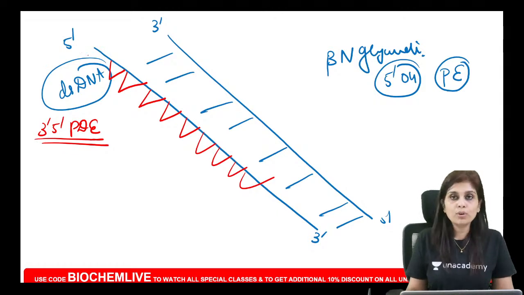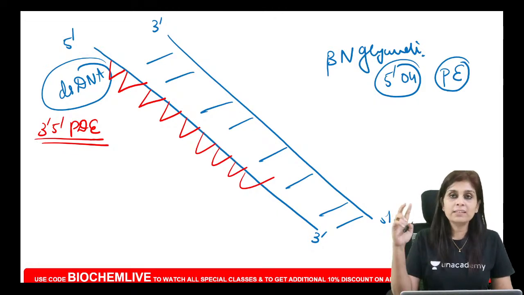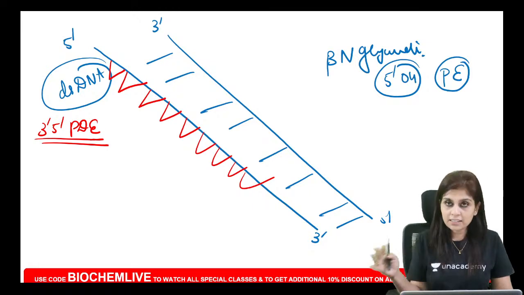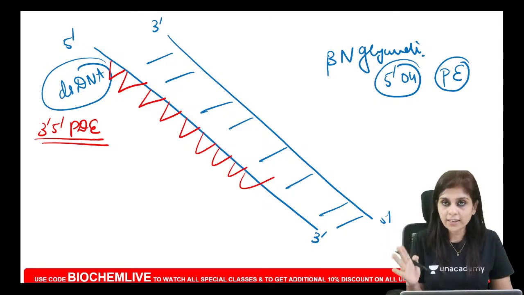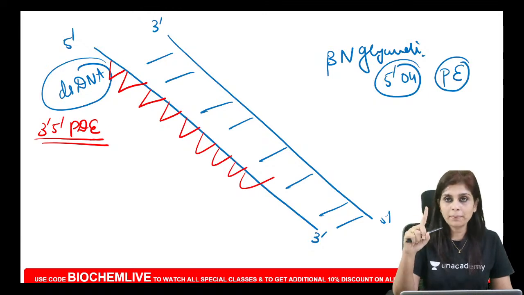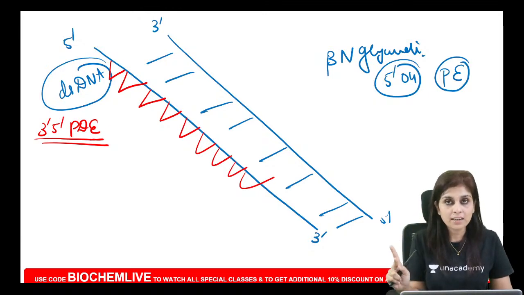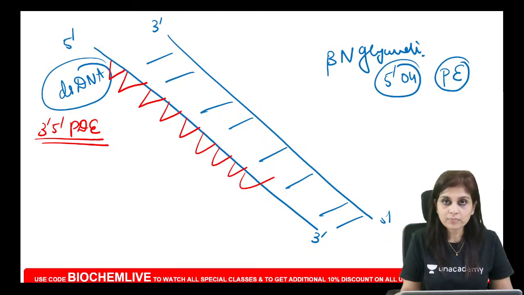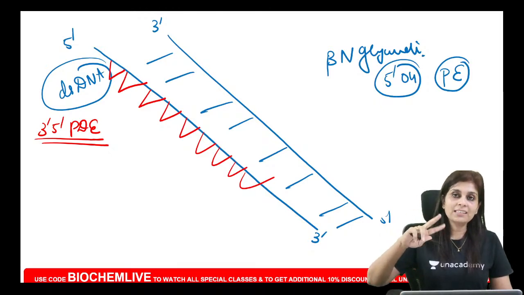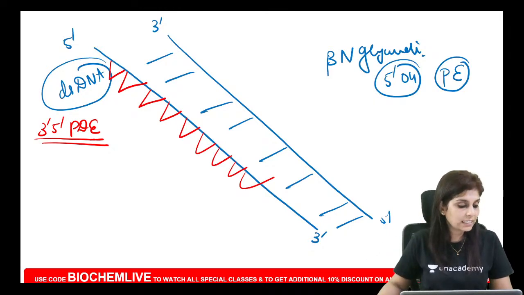So any polymerase, it can be a DNA polymerase, it can be RNA polymerase, any subtype it is. If they ask you what is the direction in which your polymerase can synthesize a new strand, close your eyes and say it has to start from a 5 prime end, it has to end in 3 prime end. So it is 5 prime 3 prime polymerase activity. When two such strands get associated with hydrogen bonds in between, we get a double stranded DNA.